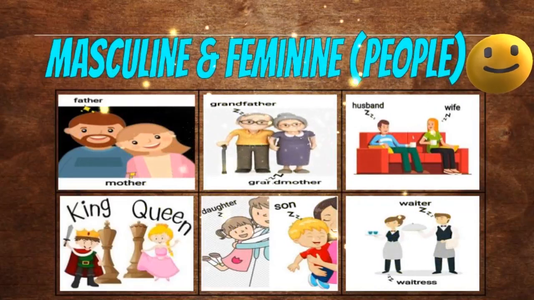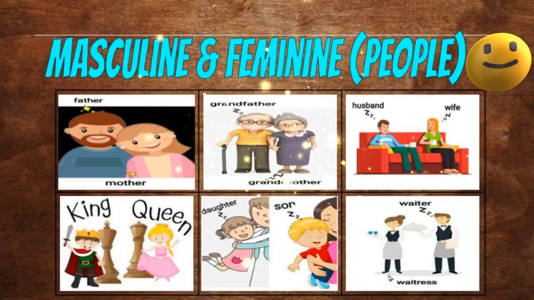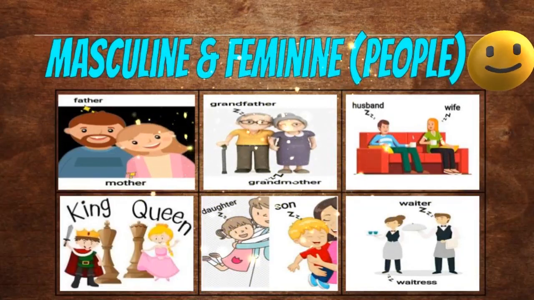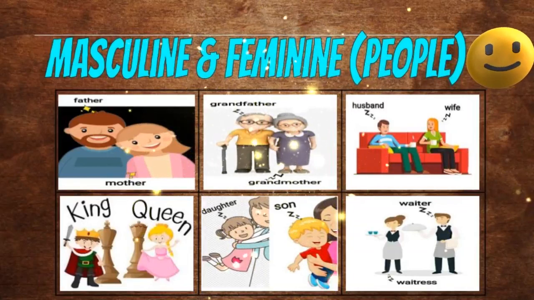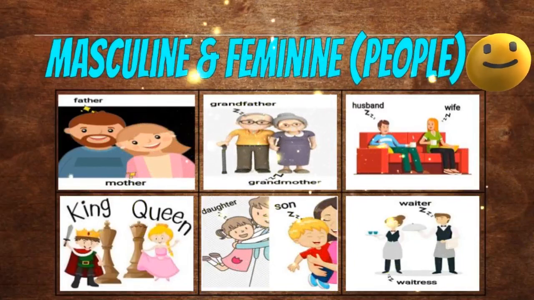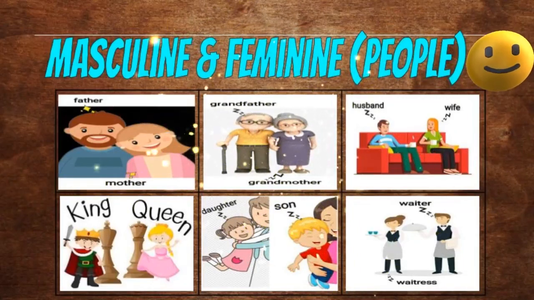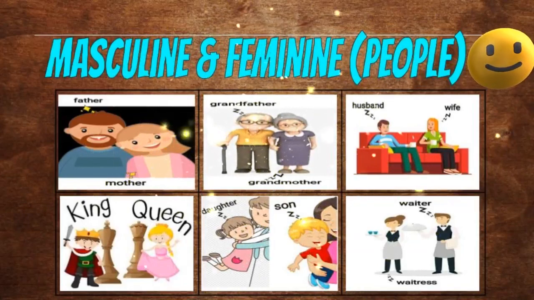Next, move to the example, waiter and waitress. Actually, waiter is a man servant and waitress is a female servant. Already we know that waiter is a man servant who works in a restaurant or hotel, and his job is to bring the food to the customers at their tables. So if waiter is a man servant, he comes under the masculine gender.